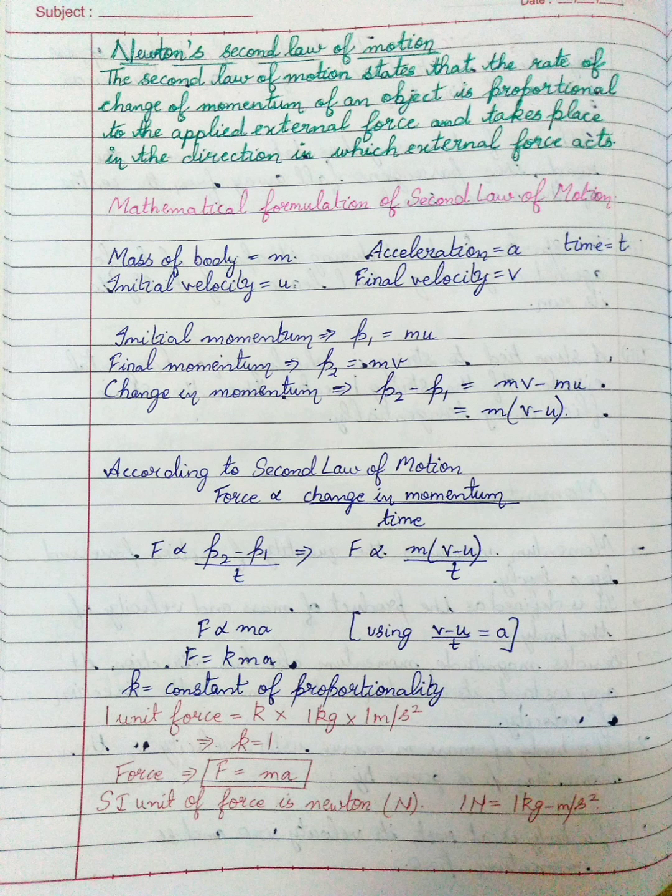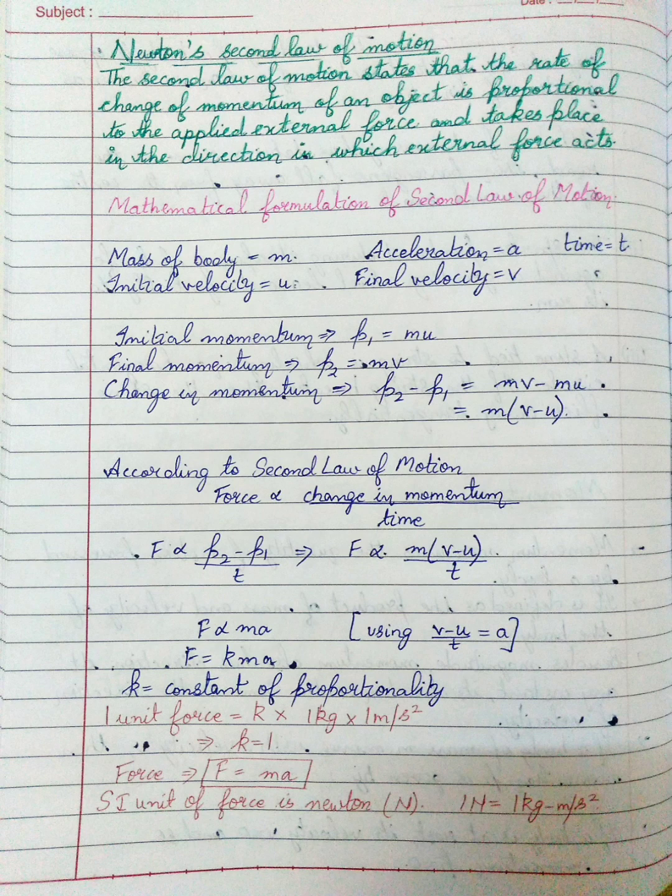Say suppose that we are having a body of mass m that is moving with an acceleration a, time is given by t, initial velocity is denoted by u, and final velocity is denoted by v. So initial momentum will be p1, that is given by m into u, mass into velocity, and the initial velocity is u.